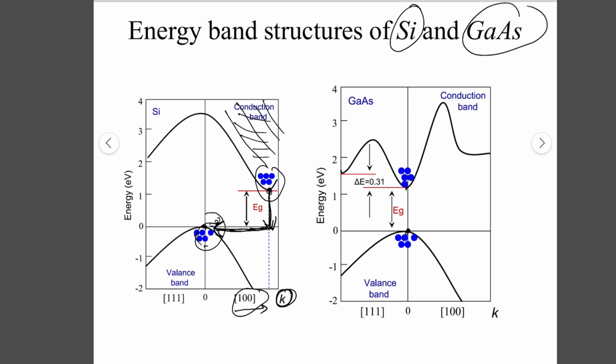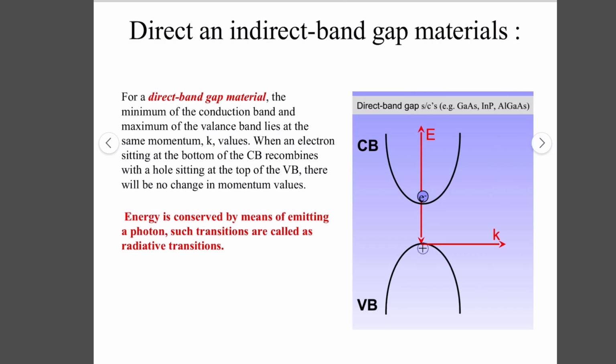So if an electron wants to make a transition from the conduction to the valence band, it just needs to change its energy, not its momentum k. So these are direct band gap materials. If an electron has made its transition from valence to conduction band, there is a hole over here.